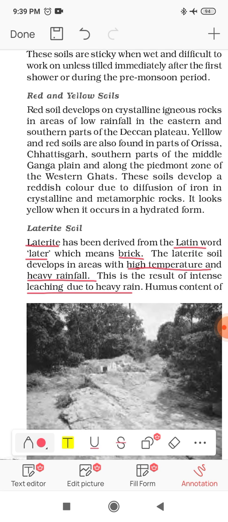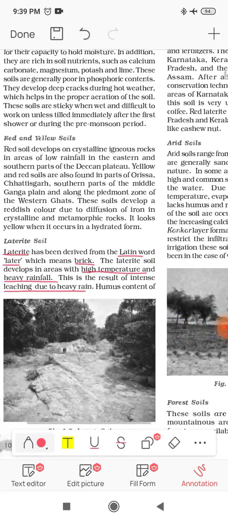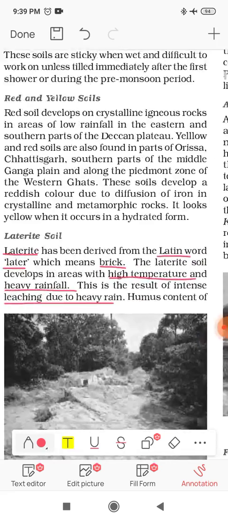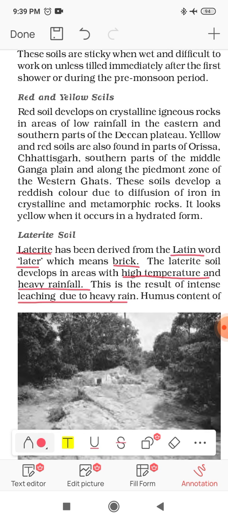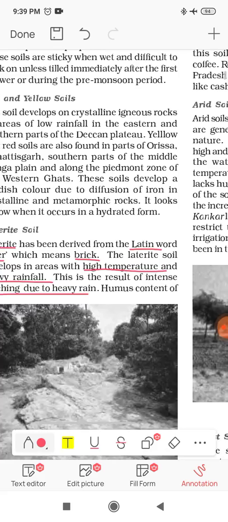Why? Because due to the high amount of rainfall, the layer of the soil is washed out from the region. This is the process behind the formation of laterite soil. It requires high temperature, heavy rainfall, and the washing out of the soil layer, which we call leaching.